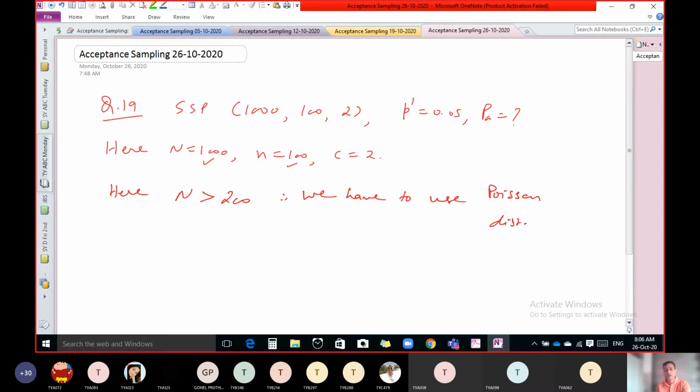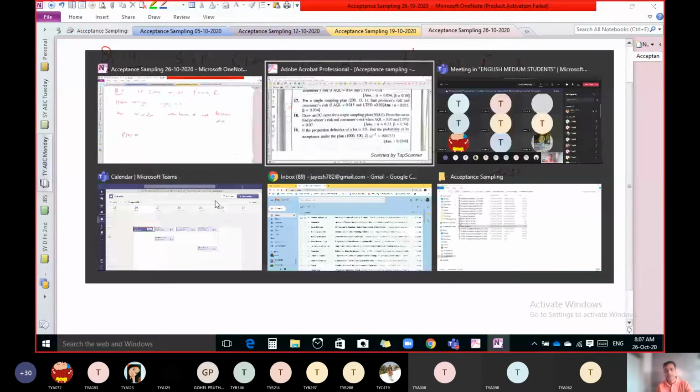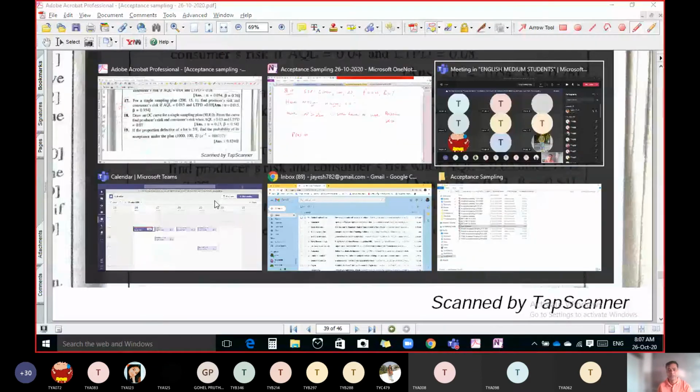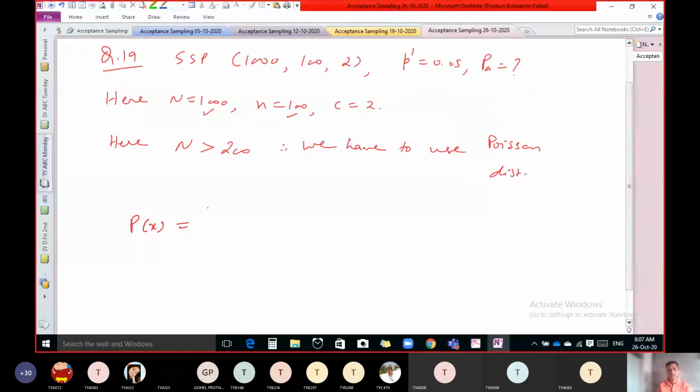Now see, what is the formula of Poisson distribution? Any of you know the formula of Poisson distribution?